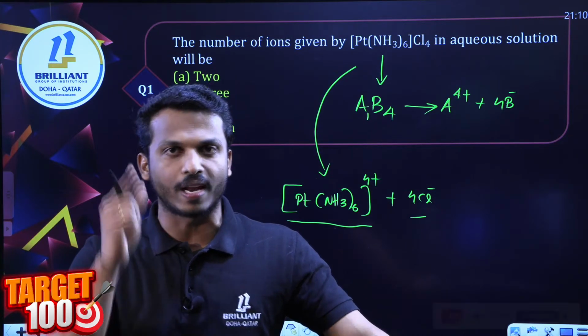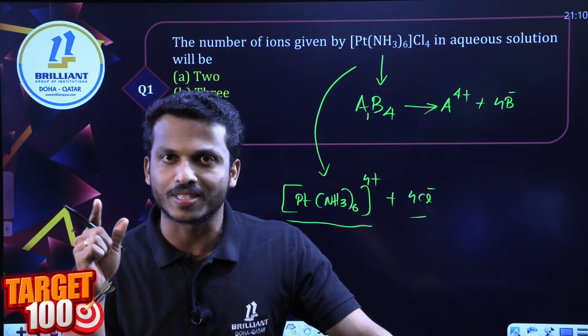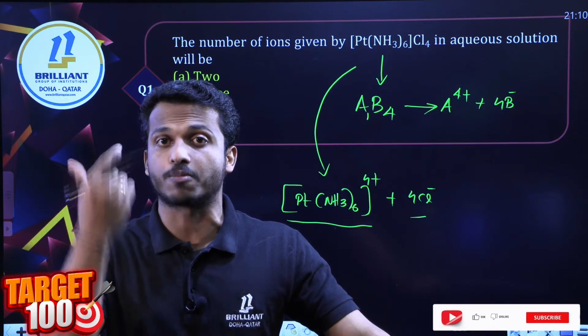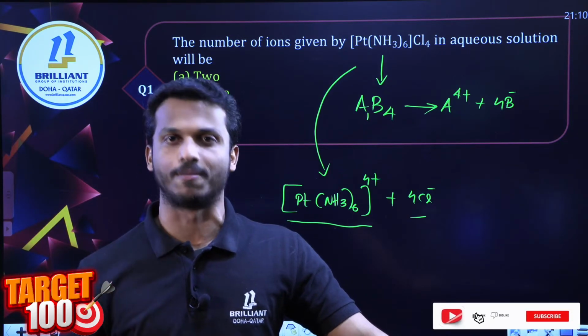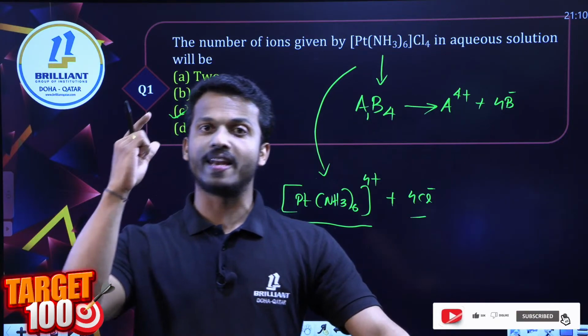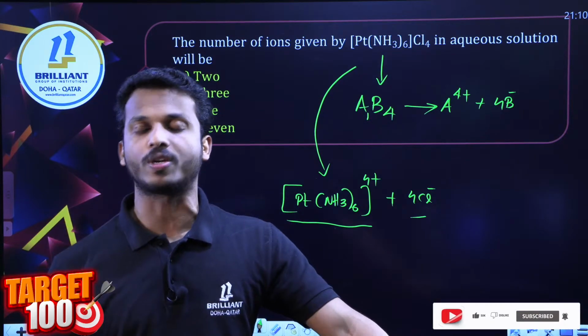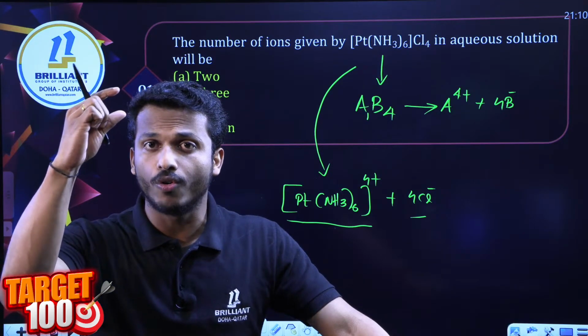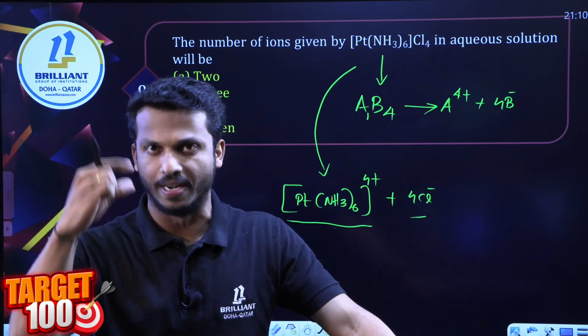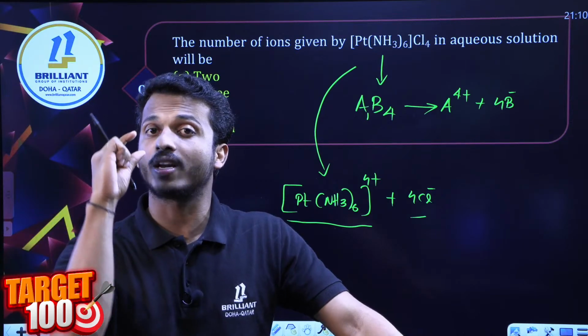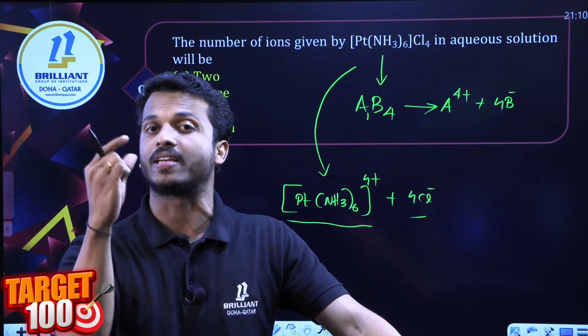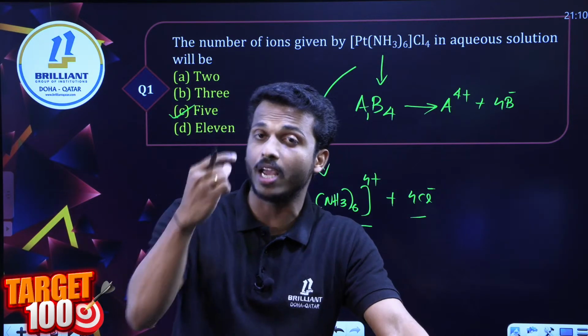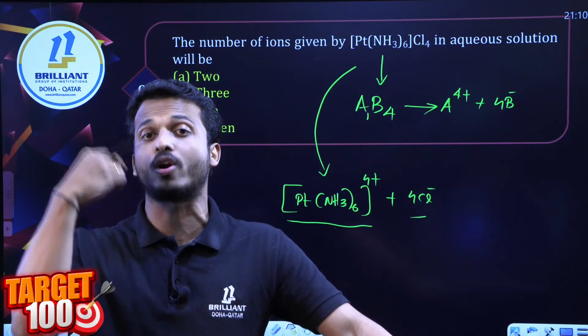So dear all, let me tell you, based on this number of ions, we can expect one more question. My aim is not just to answer this question, but to show what types of questions we can expect on the same concept. They will give you around 4 compounds A, B, C, D, and ask which one can make more ionic conductivity. Which one can conduct more electricity?